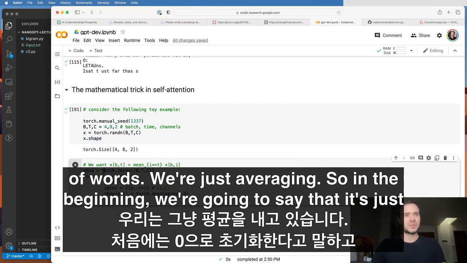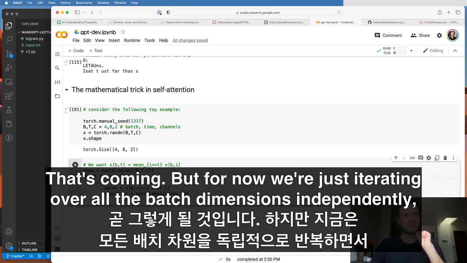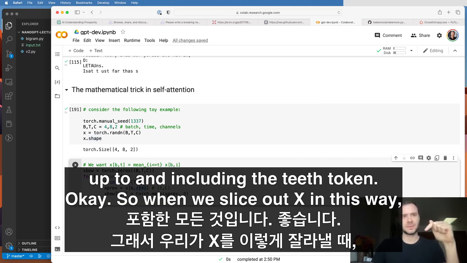In the beginning, we're going to say that it's just initialized at 0, and then I'm doing a for loop here, so we're not being efficient yet. That's coming. But for now, we're just iterating over all the batch dimensions independently, iterating over time, and then the previous tokens are at this batch dimension, and then everything up to and including the Tth token. Okay?